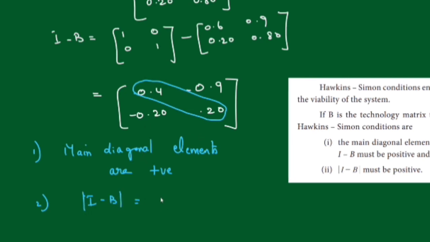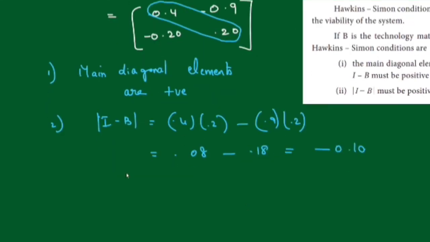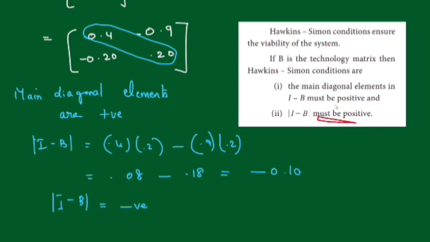Now you have to find the determinant of I minus B. Determinant is cross multiply: 0.4 into 0.2 minus, multiply these, both are negative, so it becomes plus 0.9 into 0.2. So it is 0.08 minus 0.18. What is this equal to? Minus 0.10. So you are getting the determinant of I minus B as negative. It should be positive.